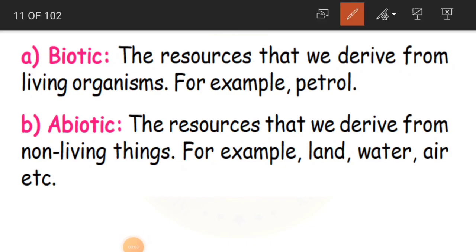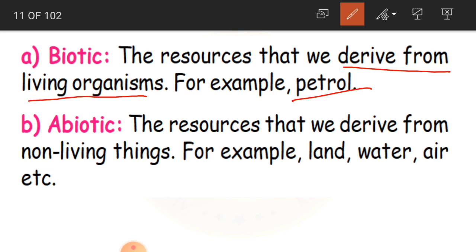Children, what is biotic? The resources that we derive from living organisms. For example, petrol. You may be wondering how petrol is derived from living organisms. If you learn the history of petrol, children, petrol is extracted from dead and decayed plants, algae and bacteria.